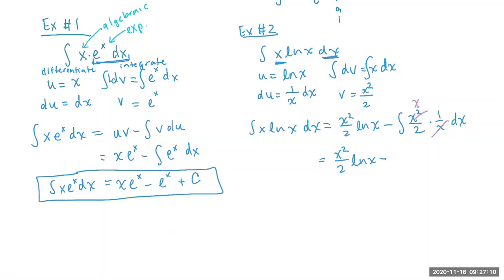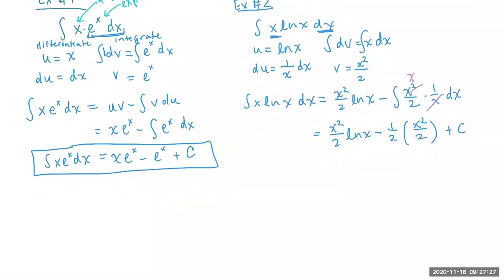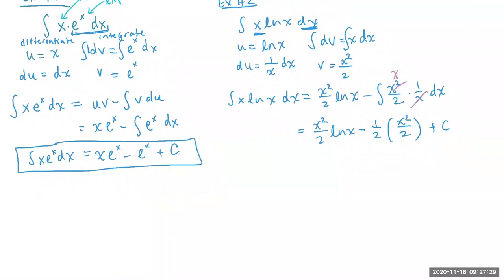You guys can pull out the 1/2 if you like. So if I take out the 1/2, I have minus 1/2, and then we're really just integrating x. And the antiderivative of x is x squared over 2. And then at the very end, we're going to do plus c. Okay, so our final solution for this, if you want to rewrite it, is x squared over 2 ln of x minus 1/4 x squared, plus c.